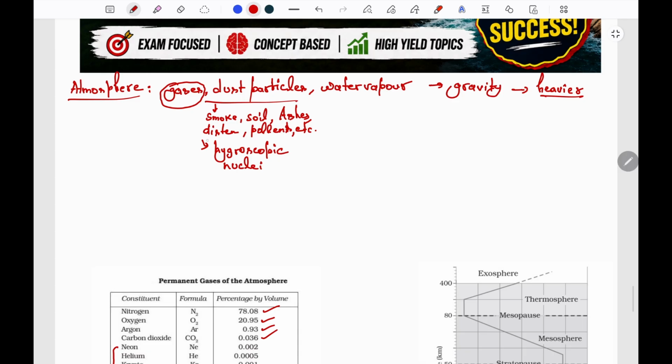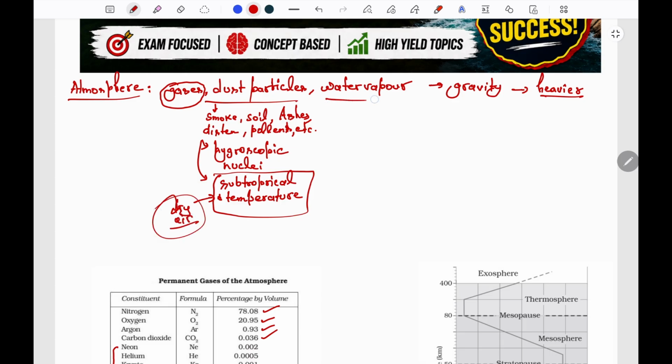Now these dust particles are majorly concentrated in the subtropical and temperate regions. The subtropical and temperate regions have more dust particles than the equatorial and polar climates. Why? Because the air here in the subtropical and temperate regions is dry.